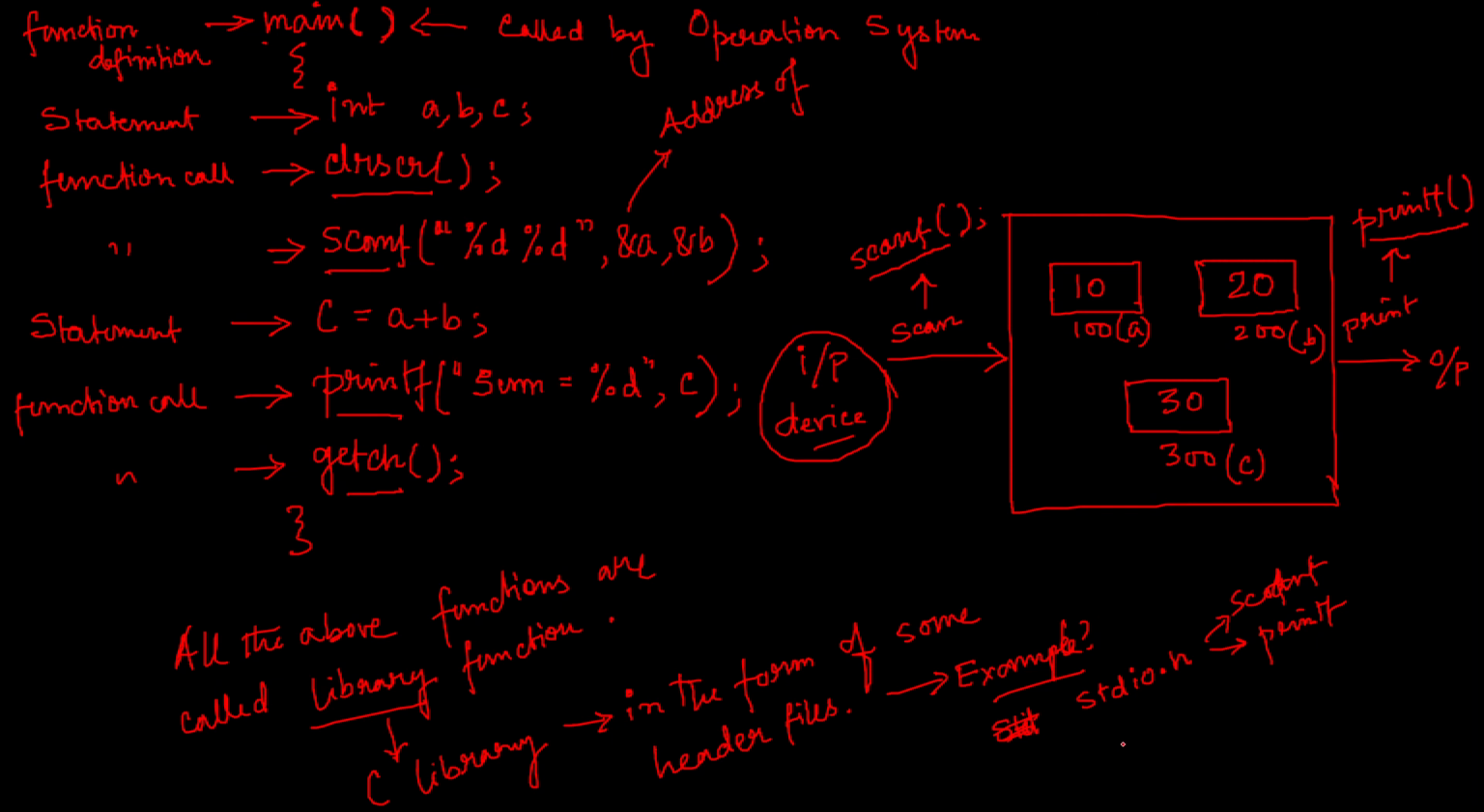Similarly, I have conio.h. What is this? This is console input output dot h. That means all the functions related to the console are present in this header file. Similarly, we have math.h. That means various mathematical operations are present in this math.h, for example square root, to the power. The definitions of the functions for these mathematical operations are present in this header file.